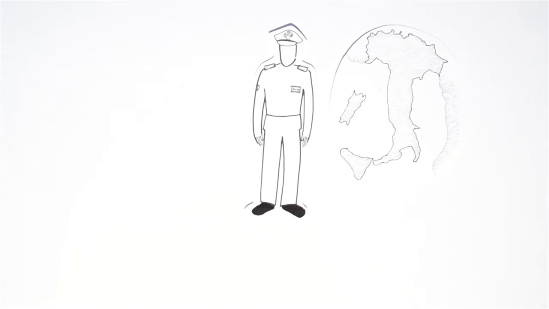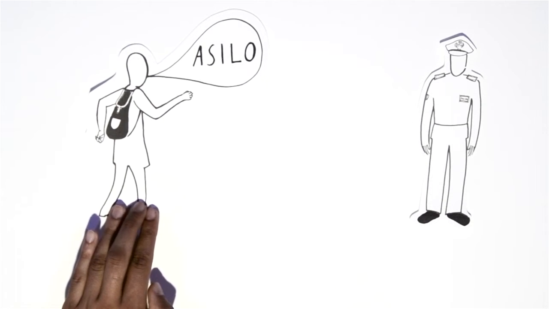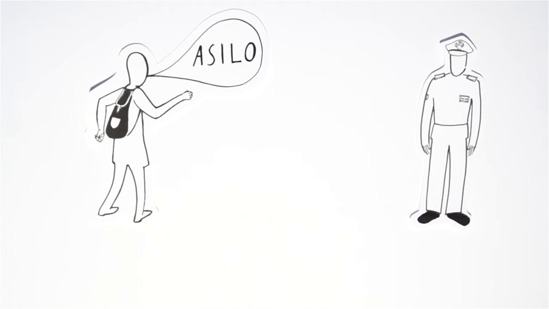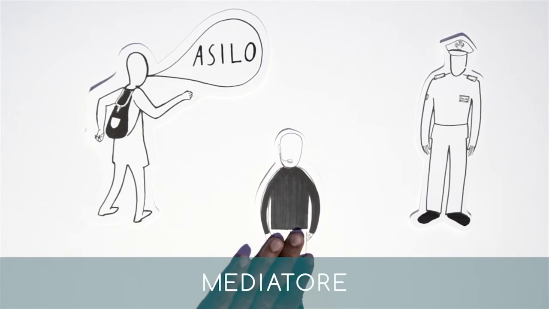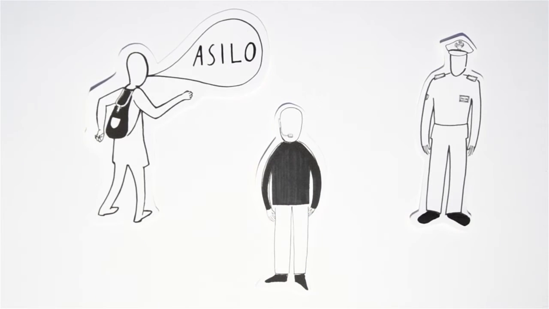When you arrive in Italy, go straight to the police to claim asylum. Explain that you are afraid to return to your country. You can do this in your language with the help of a mediator. A mediator is a person that can translate your language or a language that you understand.